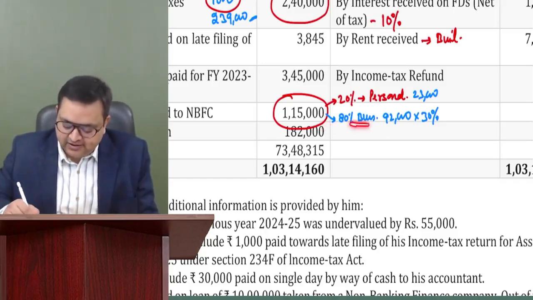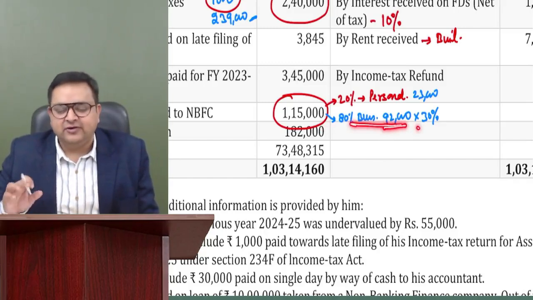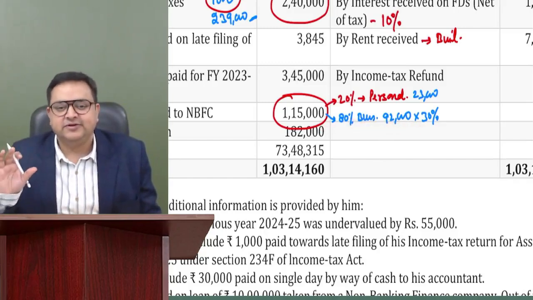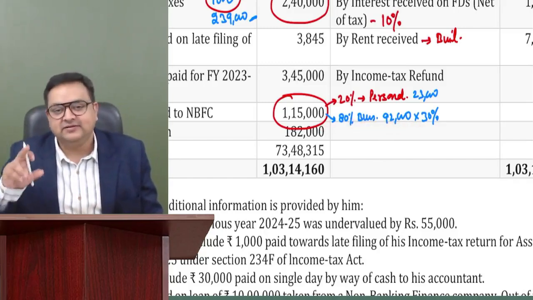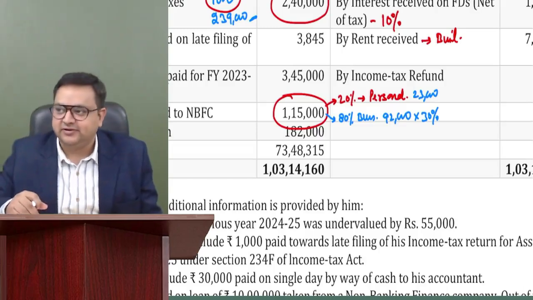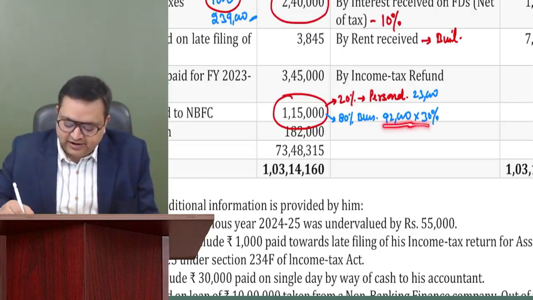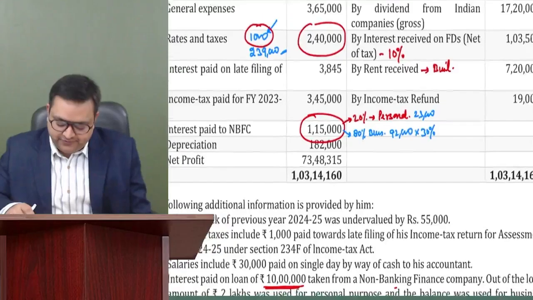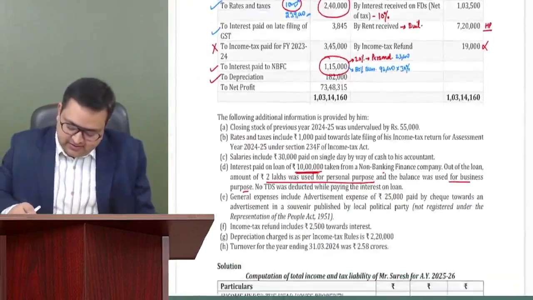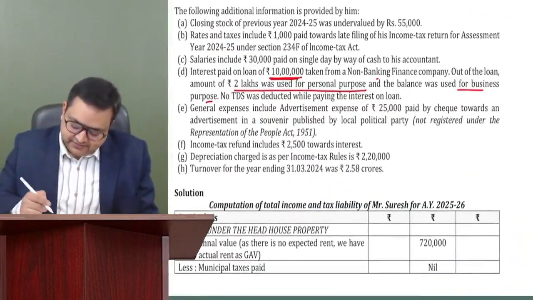So as of now, 30% of 92,000. Because we have not done that TDS provision, I am not discussing that. I'll be discussing it in my TDS class. 92,000 at 30% will be disallowed. Now, next is